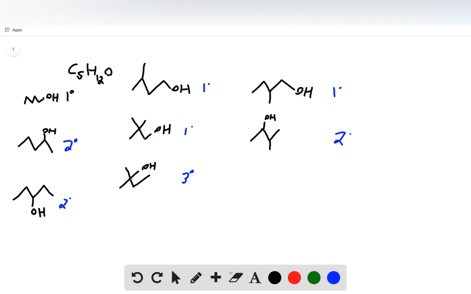So if we start with the very first one, it has 1, 2, 3, 4, 5 carbons, so that's right away a pentane chain, but we have an alcohol, so I'll change the suffix to -ol, and the alcohol is at position 1. Here, same thing, we have a 5 carbon parent chain, however, the hydroxide is on carbon 2, so we have 2-pentanol.